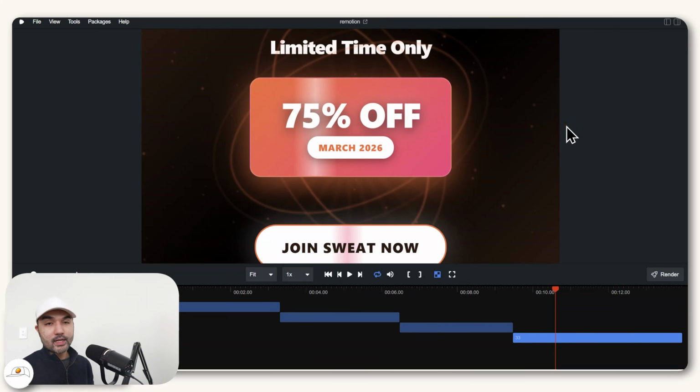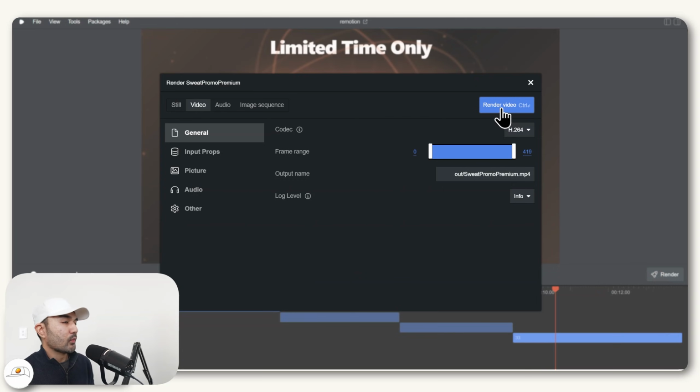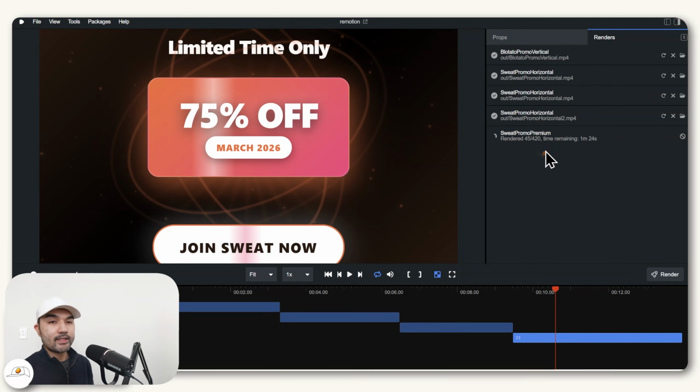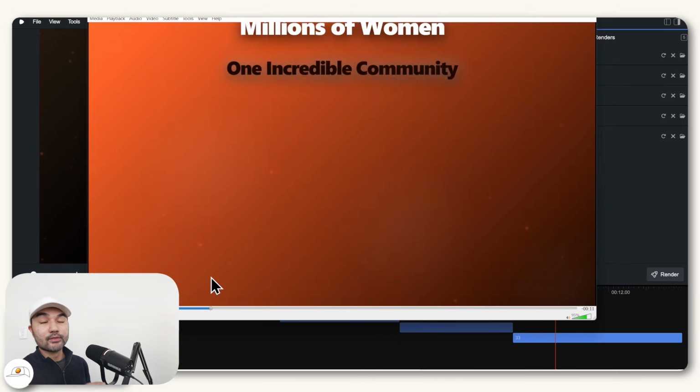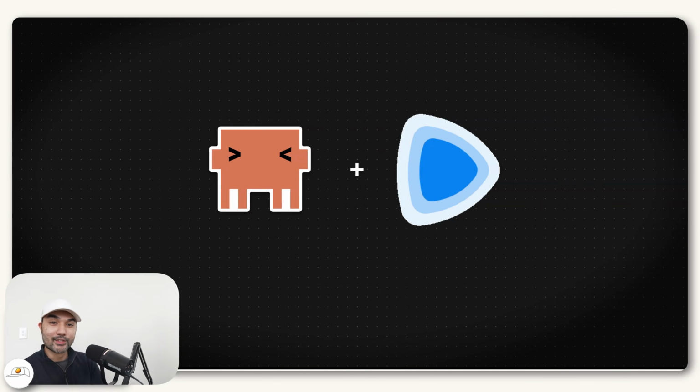So now once you're satisfied with this video, you can hit render here at the right. And when you click render video, that will basically allow you to download that video straight to your device. And when that's done rendering, you could just click on this folder icon to find it in your device. And now we have that video fully rendered for us to use. And there you go. That is how you vibe-create videos using Remotion built into Claude Code.